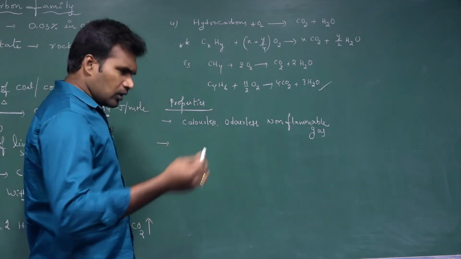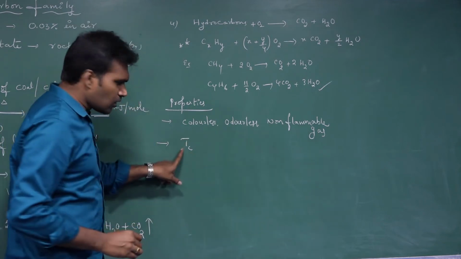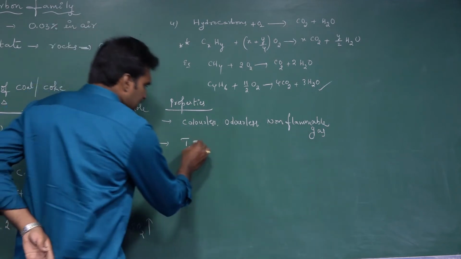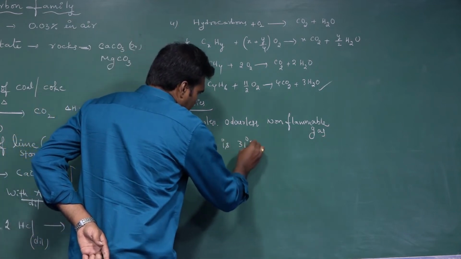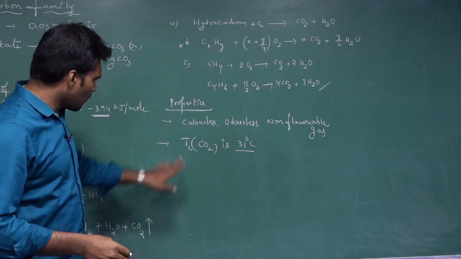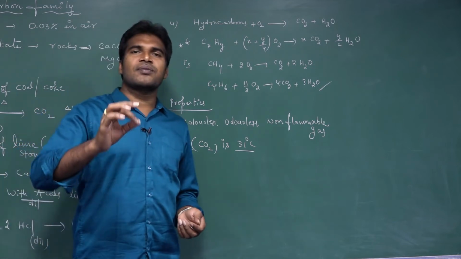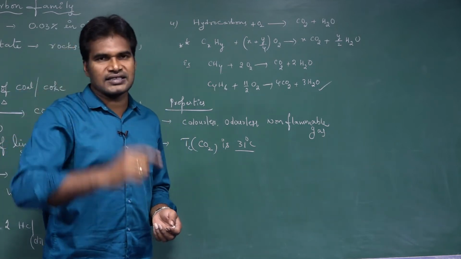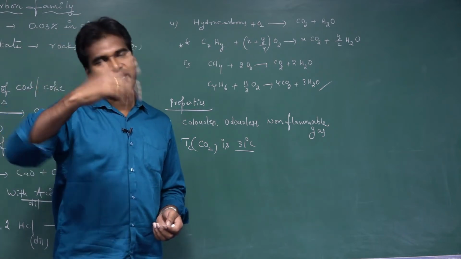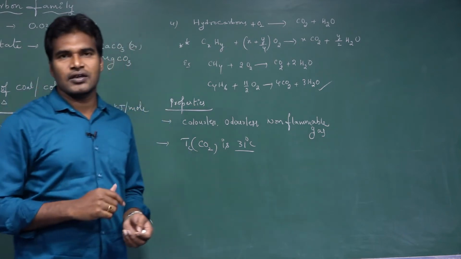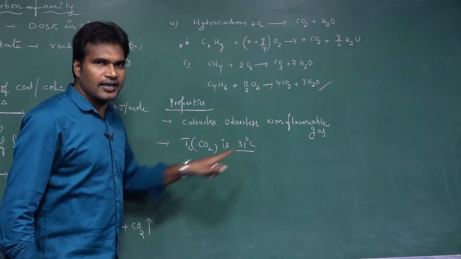Next one, the CO2 gas, its critical temperature, TC. TC represents what? Critical temperature. The critical temperature of CO2 is 31 degrees Celsius. So once again, what is the critical temperature? Critical temperature is nothing but the maximum temperature up to which a gas can be liquefied. That temperature we call as what? Critical temperature. Here, the critical temperature of carbon dioxide is 31 degrees Celsius.